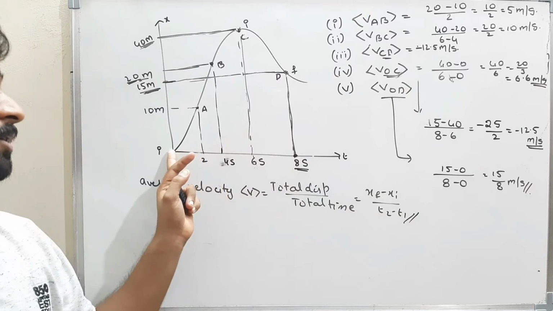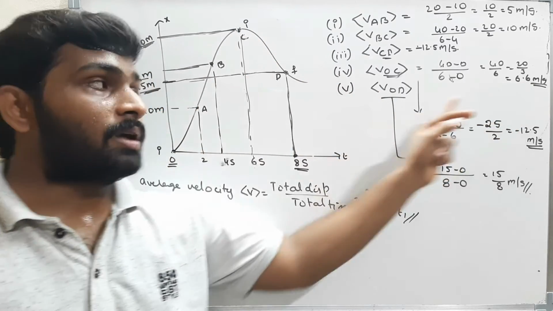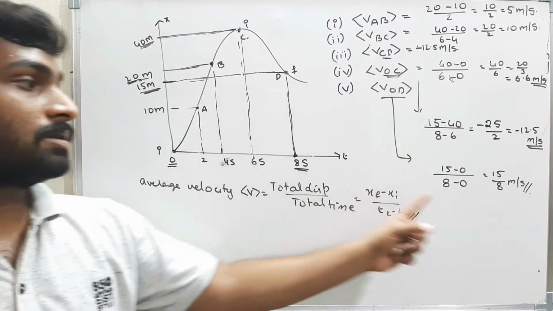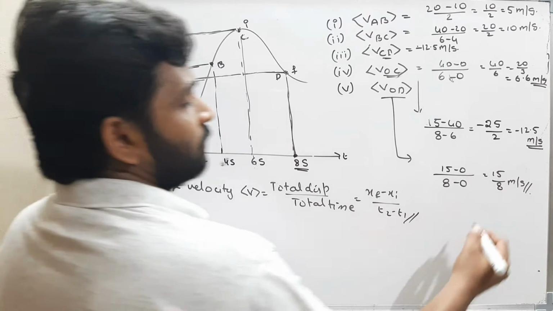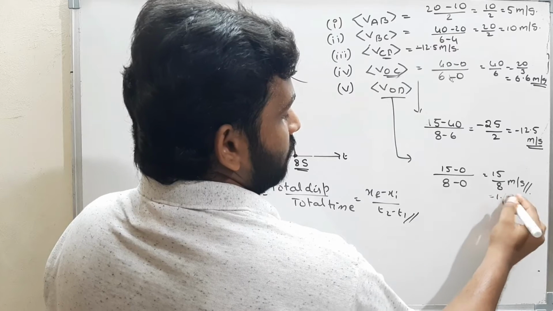OC means from the initial position to C. What is the average velocity? 6.6. And from O to D, what is the average velocity? That is 15 by 8 meters per second. That is nearly how much? This is nearly 1.8 or 1.9 meters per second.